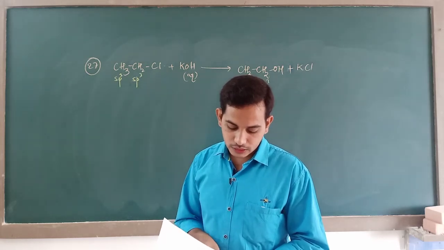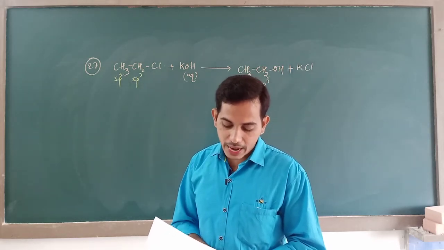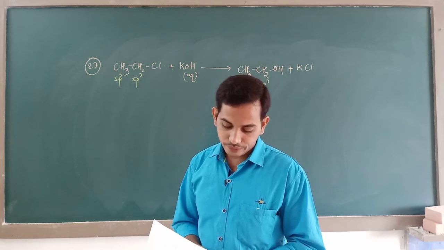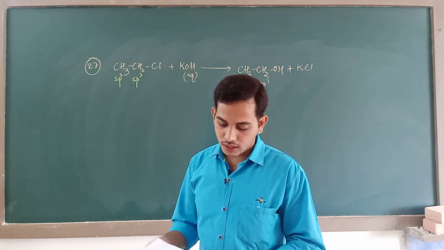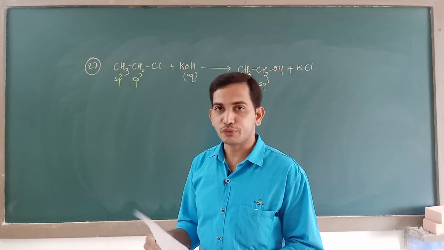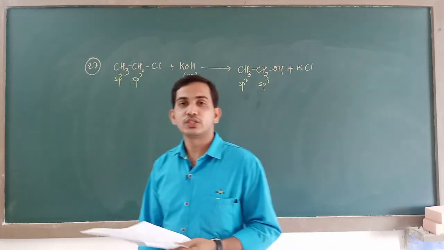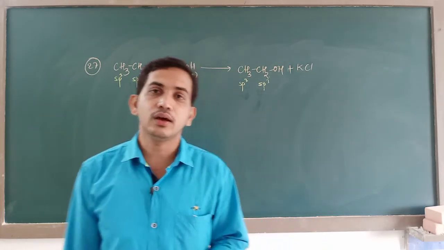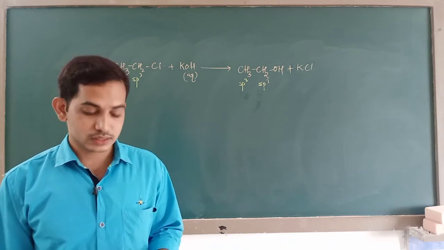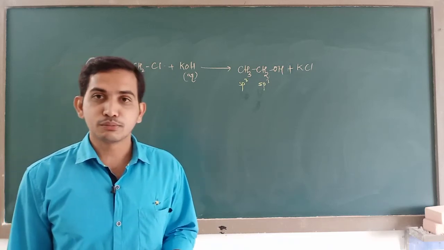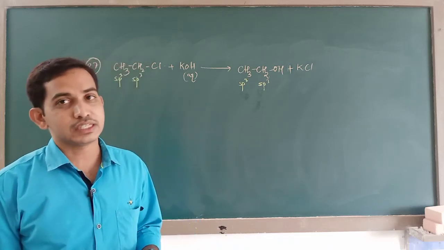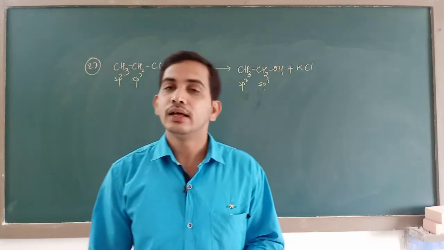Phenol reacts with chloroform and sodium hydroxide at 340 Kelvin to give. This is one of the questions that correlates a haloalkane with phenols, and it is more prominent question from phenols chapter and not from haloalkanes.